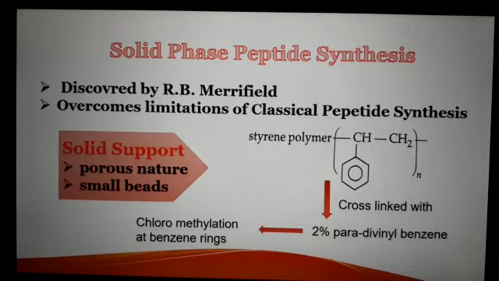Further chloromethylation is done at benzene ring of this polymer chain. This solid support is porous in nature and in the form of small beads. So, a large number of reagents and solvents can easily penetrate or pass through this solid support.